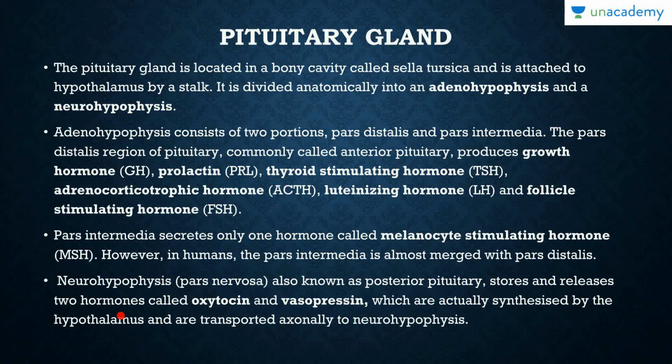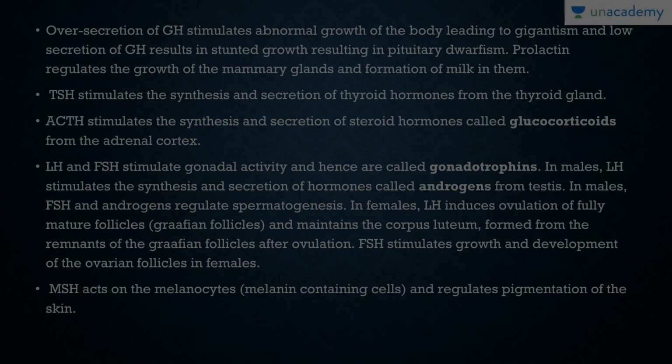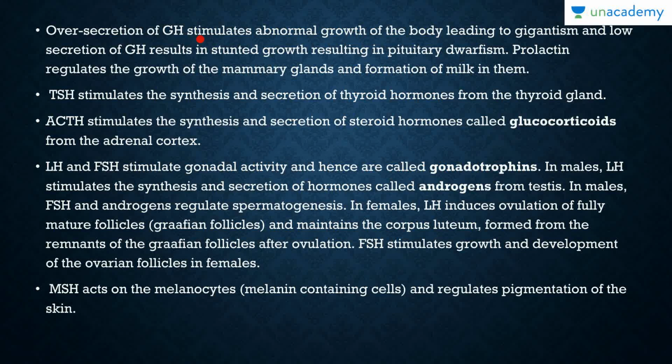Now the interesting thing about this is that oxytocin and vasopressin are actually synthesized in the hypothalamus, and they are stored in the pituitary, okay, which are actually synthesized by the hypothalamus and are transported axonally to neurohypophysis. Over-secretion of GH stimulates the abnormal growth of the body, leading to gigantism, and low secretion of GH results in stunted growth, obviously, and it results in pituitary dwarfism.